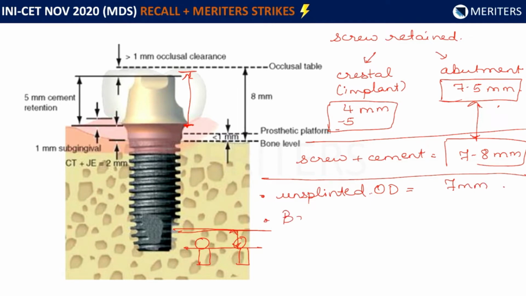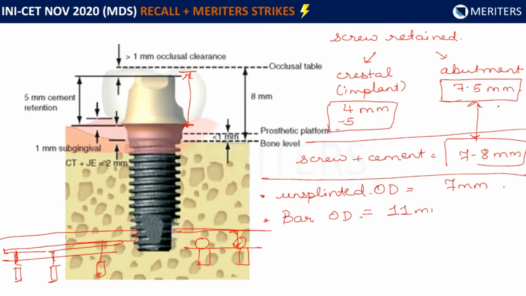For a bar supported overdenture, what is a bar supported overdenture? It means suppose there are 3 implants in the mandibular anterior area. They are all connected with each other with a bar. So we have the height of the abutment, the height of the bar, and the height of the denture. Naturally that will be a little greater. So that is around 11 millimeters, because the bar has to be around 2 to 3 millimeters thick. So this plus 2 to 3 millimeters gives us 10 millimeters, and then the height of the denture.